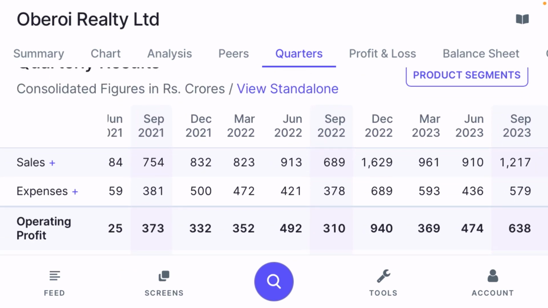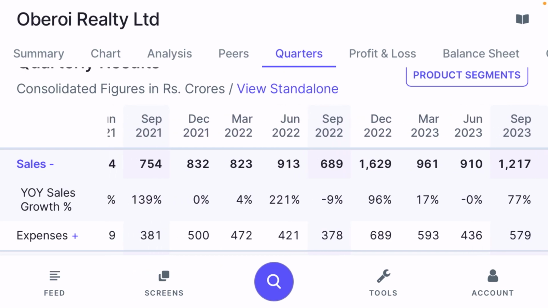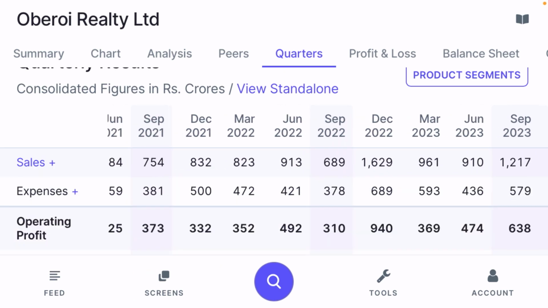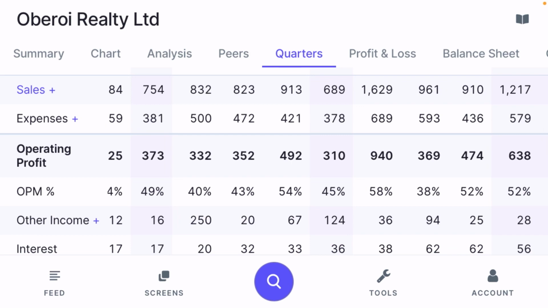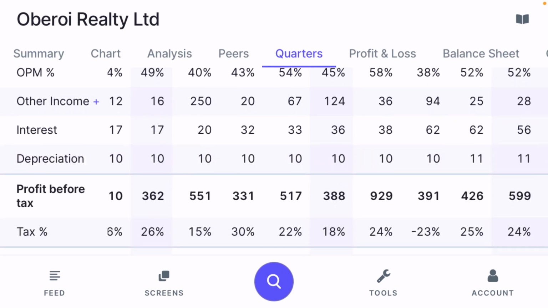Now, if you talk about the sales and expenses of the stock on a quarterly basis, you can observe that in September 2023, the company's sales were 1217 crore, which is almost 77% up from last year. The company's operating margin is 52%, which is also very good and higher than the last 2-3 years. The company is paying some interest of 56 crore as per the latest quarter.